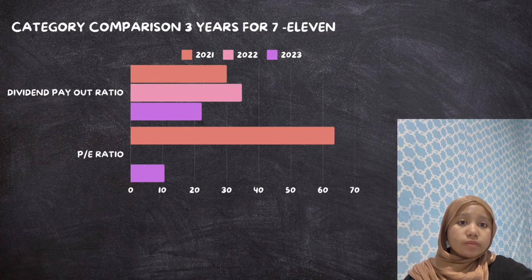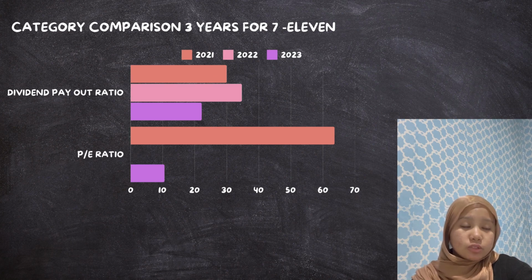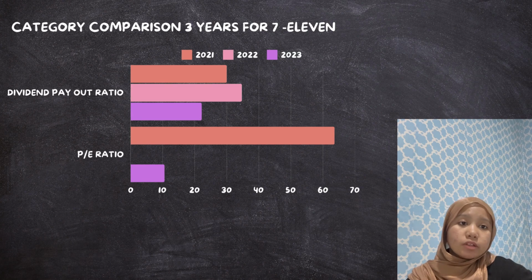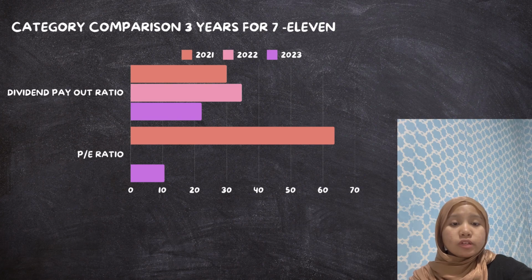We move to the dividend payout ratio and the price to earnings ratio. The dividend payout ratio increased from 30% in 2021 to 34.73% in 2022, then decreased to 22.90% in 2023. The company reduced dividend distribution in 2023, possibly to reinvest earnings for growth or to conserve cash.